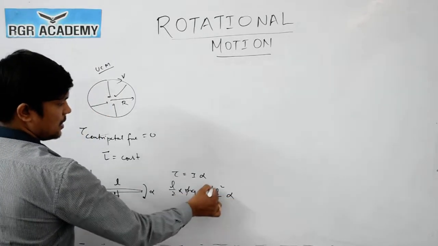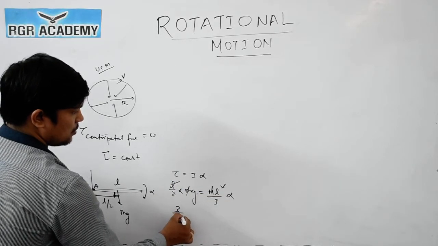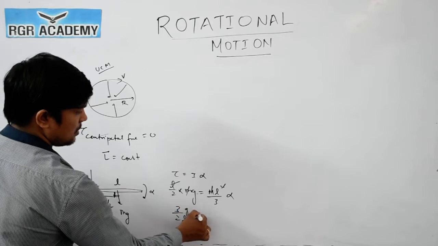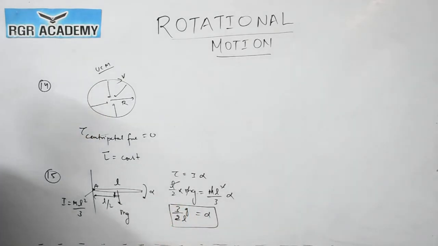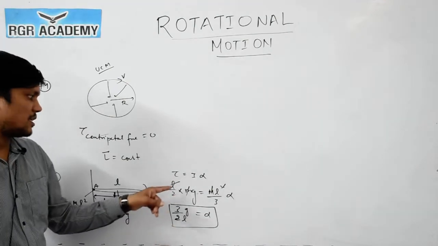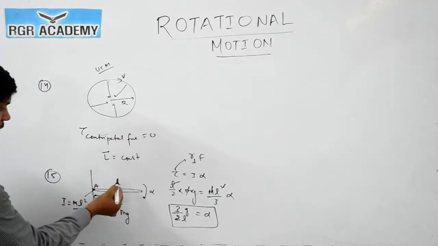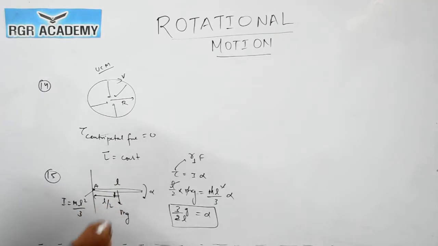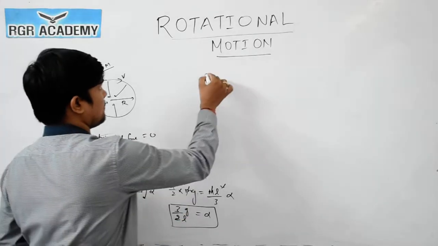So m and m will cancel out, one L will cancel out. So what will you get? 3 by 2L into g. So alpha is 3g by 2L. Clear? What are we doing? Torque equals I alpha. The formula of torque is r perpendicular into F. So F is mg, r perpendicular is L by 2. By that you will get the answer. So answer is 1.